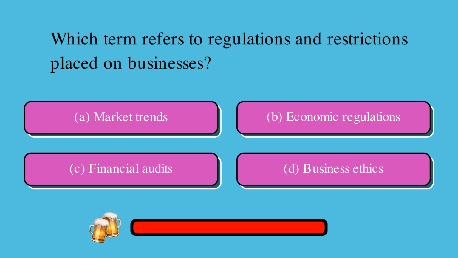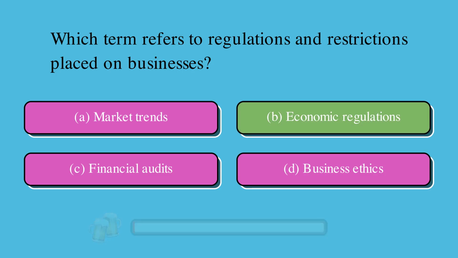Which term refers to regulations and restrictions placed on businesses? Is it A, market trends, B, economic regulations, C, financial audits, or D, business ethics? The correct answer is B, economic regulations.